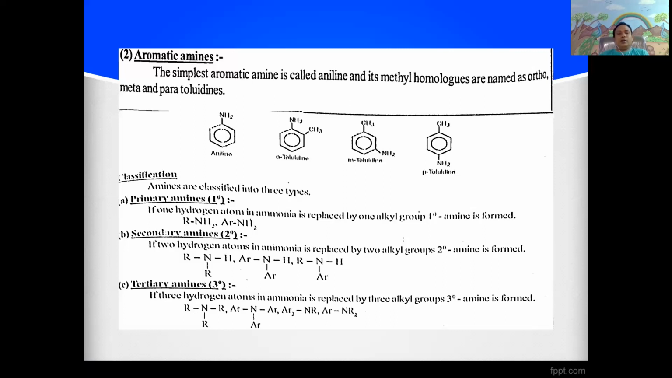Next, the fourth one is quaternary salts. Quaternary salts means that in ammonia, nitrogen is bonded with 4 carbon atoms, acquiring a positive charge on the nitrogen atom. The obtained compounds are called quaternary salts.